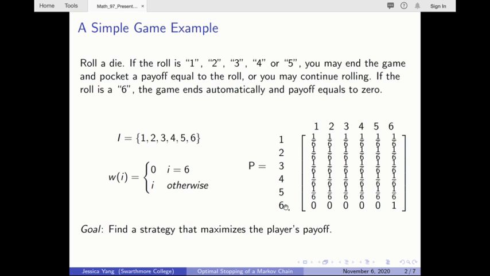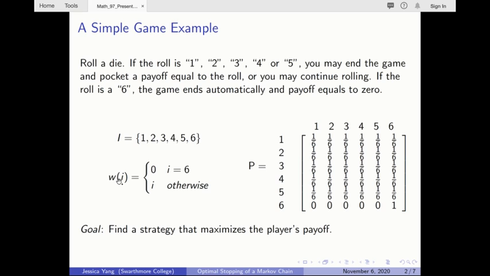Notice that the sixth state is an absorbing state. Therefore, P from 6 to 6 equals 1, whereas the transition probability from 6 to any other state in the state space is 0. The process eventually has to end up at the absorbing state, and so the game cannot continue forever because the player has to roll a 6 at some point.